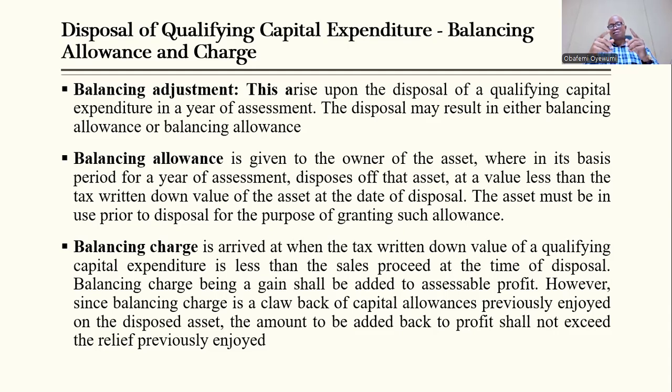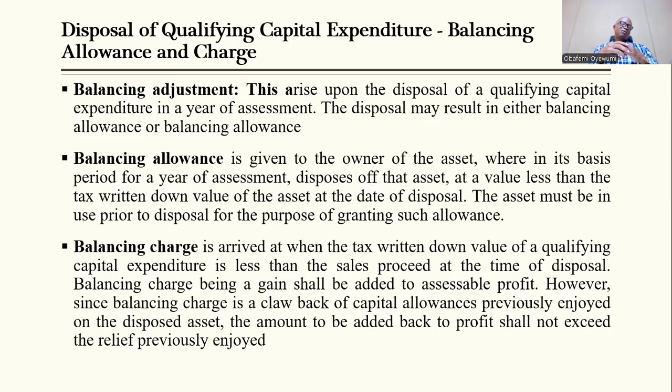Now, regularly, when you sell an asset that you have depreciated before in regular accounting, you adjust your figures in order to arrive at either a gain from the disposal of the asset, or a loss from disposal of such an asset.